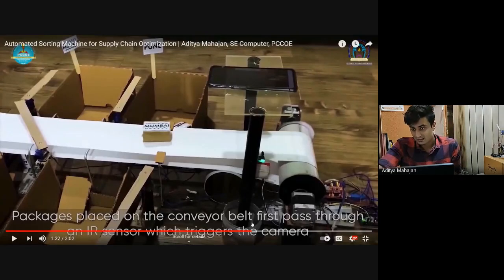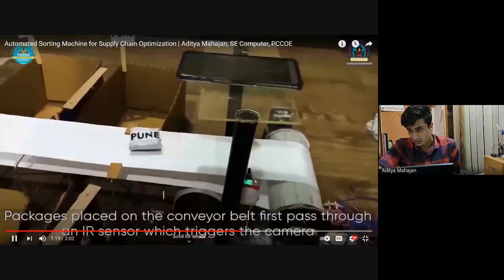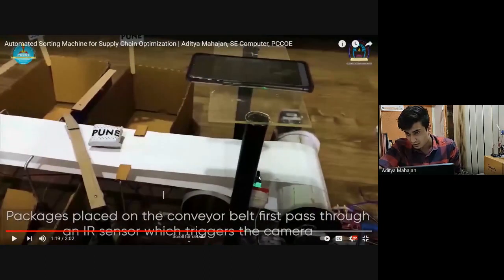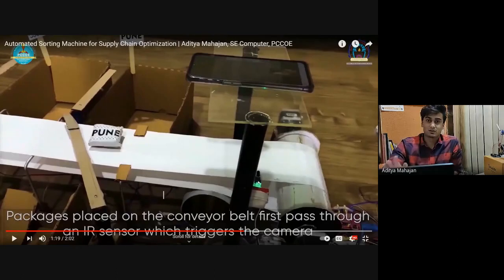And here I've used an IR sensor. If you notice carefully, there's a small sensor over here, which is the IR sensor. I've used it because I've used this phone as a camera, and whenever the IR sensor detects an object passed in front of it, the code triggers the phone camera to click a picture. Rather than keeping the phone camera on indefinitely, I use the IR sensor to trigger the camera at the particular moment. Whenever a package passes, the camera gets triggered and sends the information to my laptop. My laptop is running a TensorFlow machine learning model,